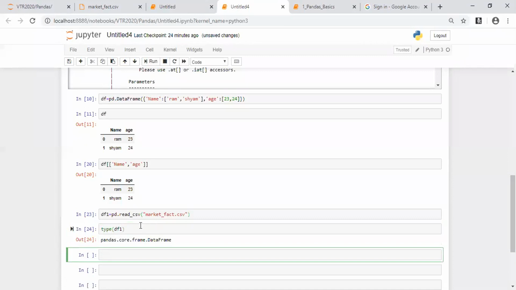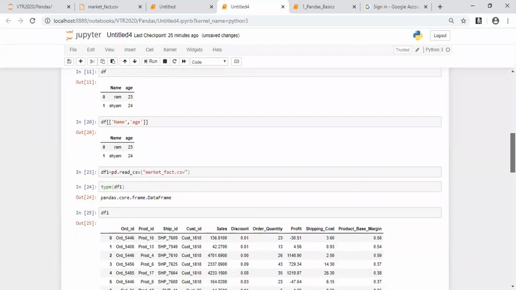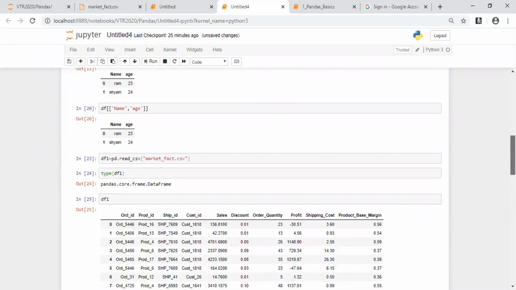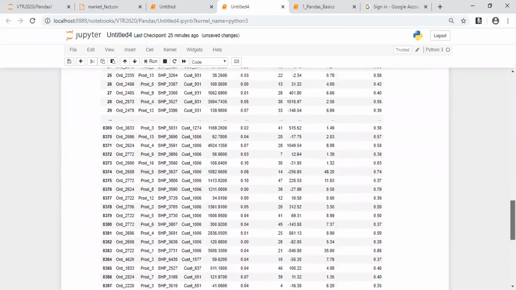See, it says type of df1, it says pandas.core.frame.DataFrame. So whatever you have with df1 is nothing but a data frame. Now you want to see the data, what is inside? Just do df1 and press enter. See, this is what you get. You have order ID, product ID, shipment ID, customer ID, sales, discount, quantity, profit, shipping cost, and product margin. So these are the fields you have.